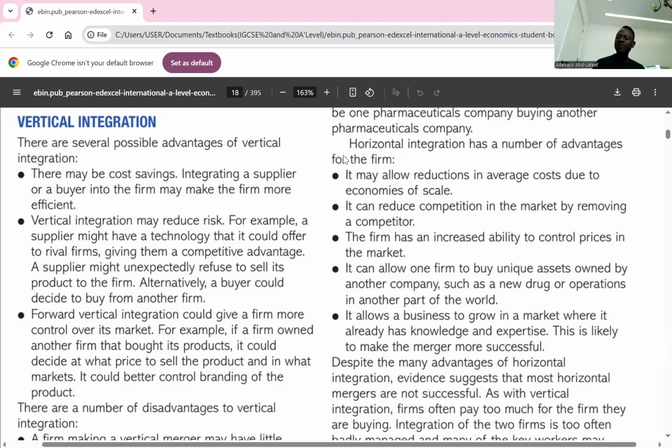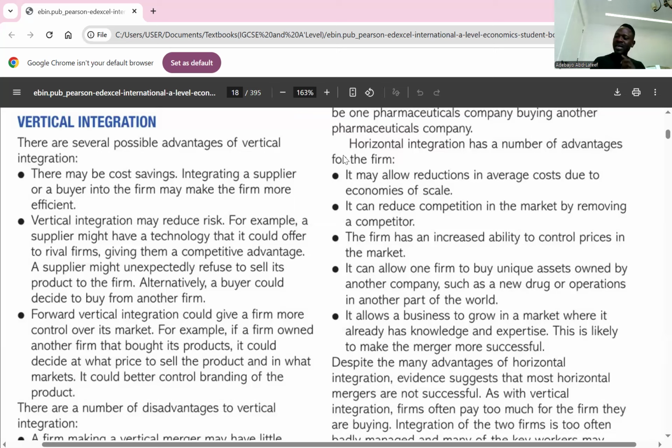Number one, it brings about efficiency, as integrating a supplier or buyer may be cost saving. For example, Coca-Cola. There's a bottling company. If Coca-Cola only has the liquid, and there's a bottling company that supplies the bottles needed, now Coca-Cola is buying the bottle supplier. That is supply, so that is backward vertical. Yes or no? So Coca-Cola has the opportunity to reduce its cost because it's now the owner of the supply. So that brings about efficiency. Do you understand or not?